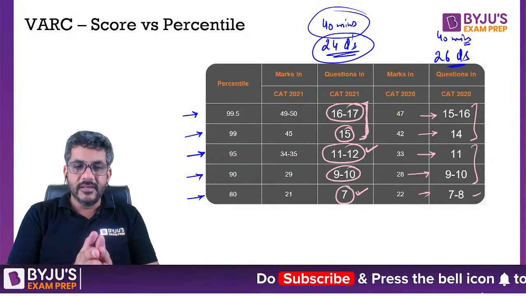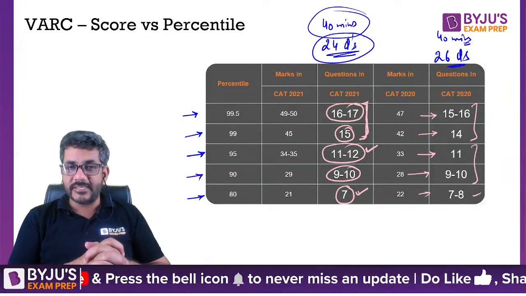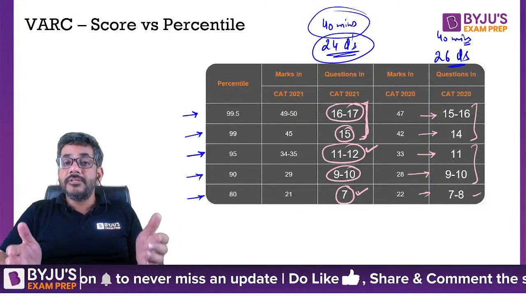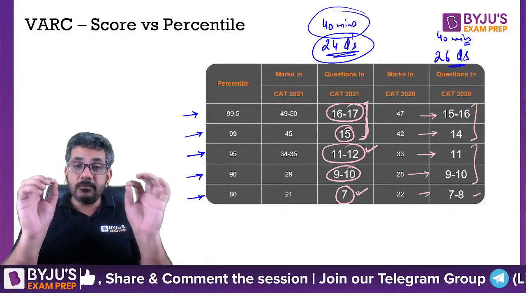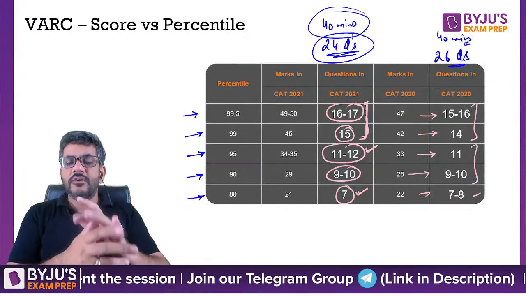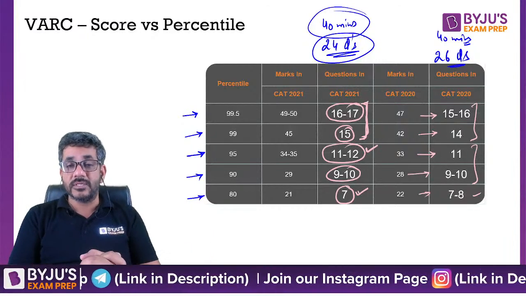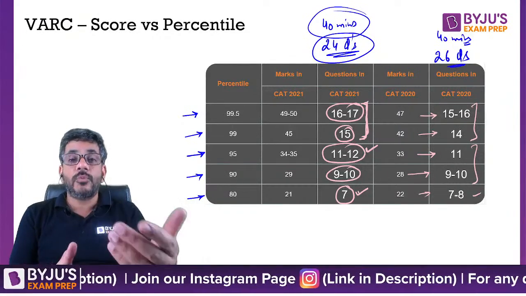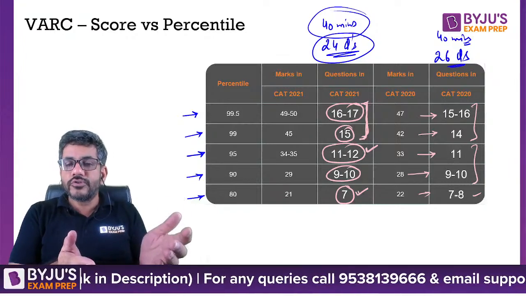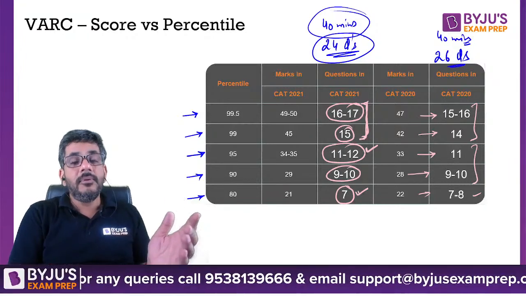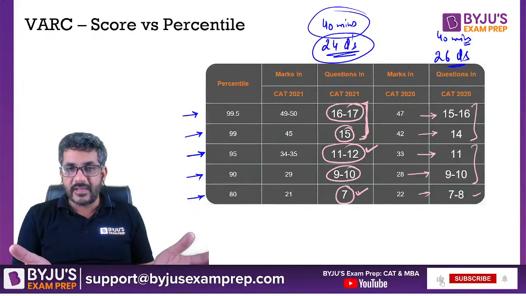So I would always say to all my students, be prepared for any such kind of surprises. That is a possibility. The exam might be so tough that you have a figure in your mind that okay, I have already thought I am going to get 16 questions or 14 questions in VARC, but this year VARC was so tough, no one was able to do 14, 15 questions. And you would probably start sweating at that time that I had kept this figure in my mind. I'm not even close to that. I'm able to do only 10 questions. Probably I'm not doing well. Every other person is doing well, because you don't know how other people are faring actually in the exam.